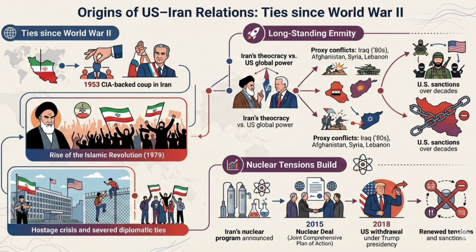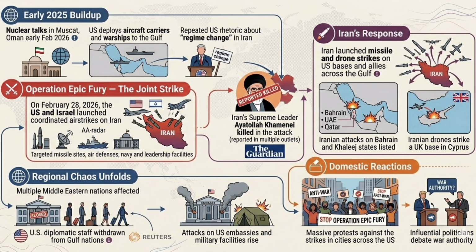Sanctions over decades, nuclear tensions build, Iran's nuclear program announced, 2015 nuclear deal, Joint Comprehensive Plan of Action, 2018 U.S. withdrawal under Trump presidency, renewed tensions and sanctions, early 2025 buildup, nuclear talks in Muscat, Oman early February 2026, U.S. deploys aircraft carriers and warships to the Gulf, repeated U.S. rhetoric about regime change in Iran, Operation Epic Fury, the joint strike.